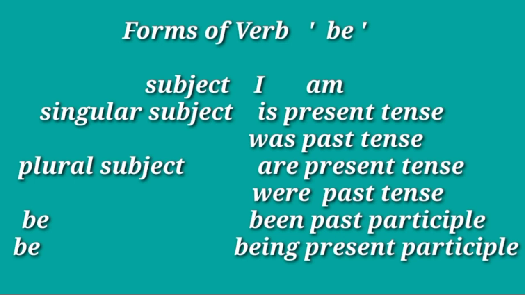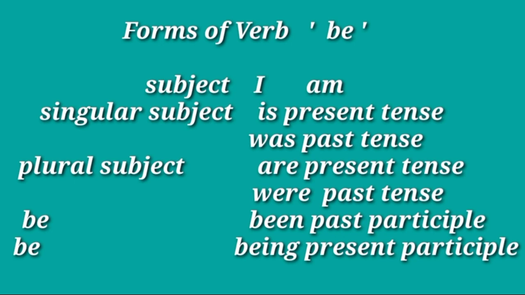When we use the word be with a singular subject, it is used as 'am' or 'is' in the present tense, and 'was' in the past tense. But when be is used with a plural subject, we use it as 'are' in the present tense and 'were' in the past tense.